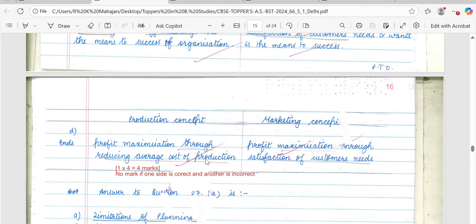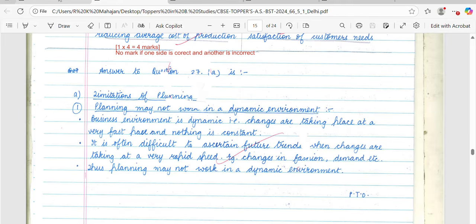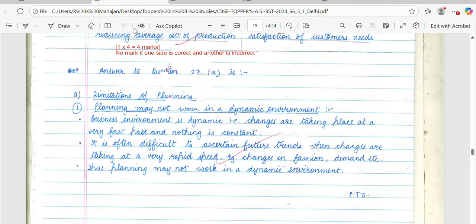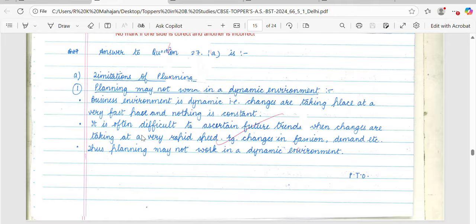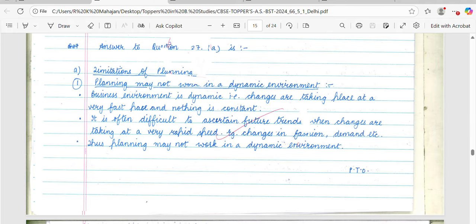And now coming to the next question, question 27. It is basically about the limitation as well as the type of plan. Let's see what question the student has taken. The student has taken the limitations of planning. Here we have to explain 4 limitations. Again, half mark for the heading and half mark for the explanation.